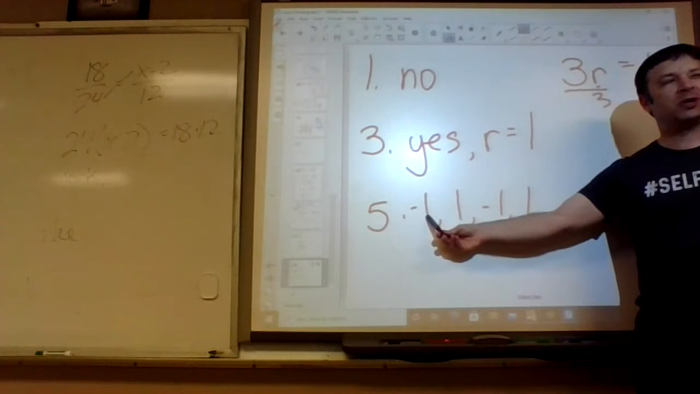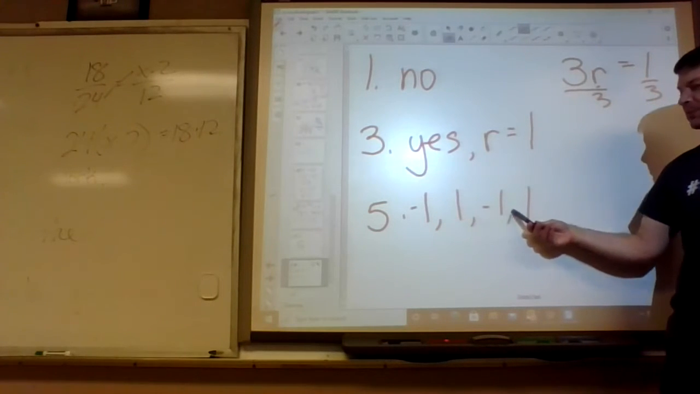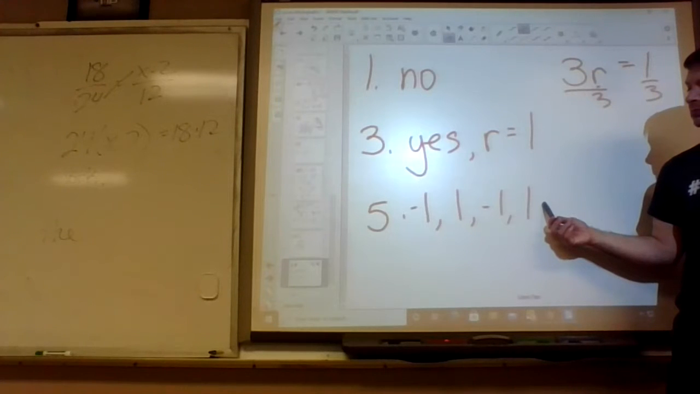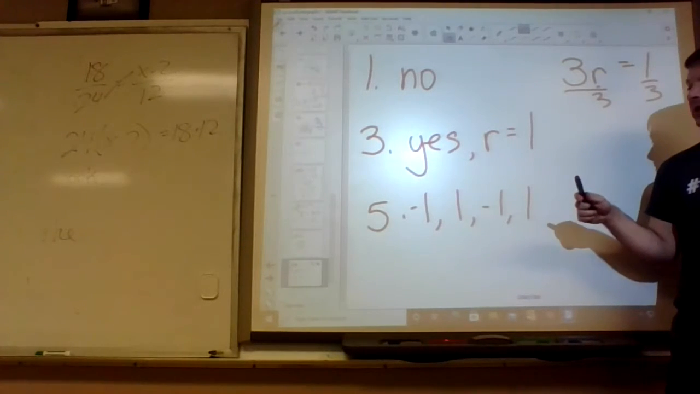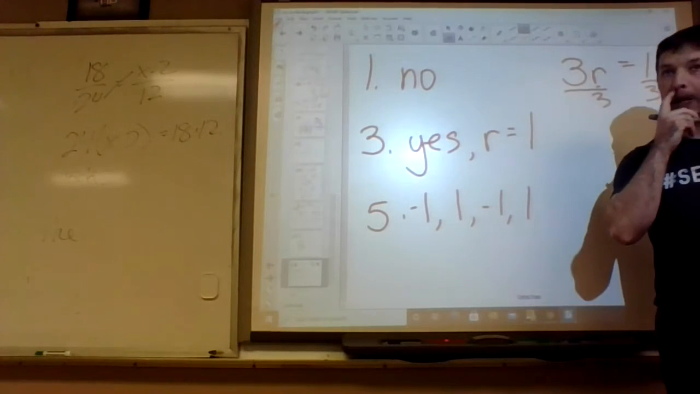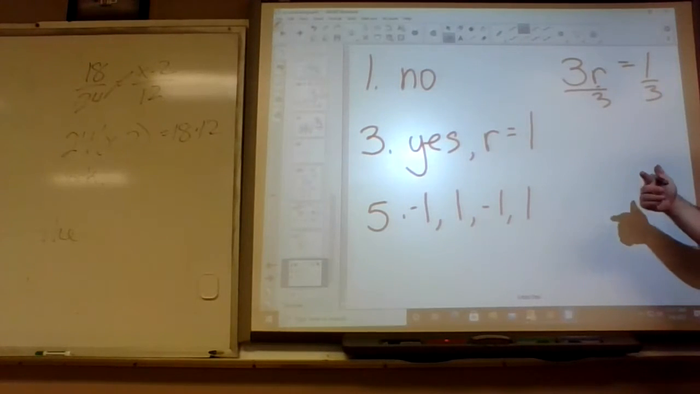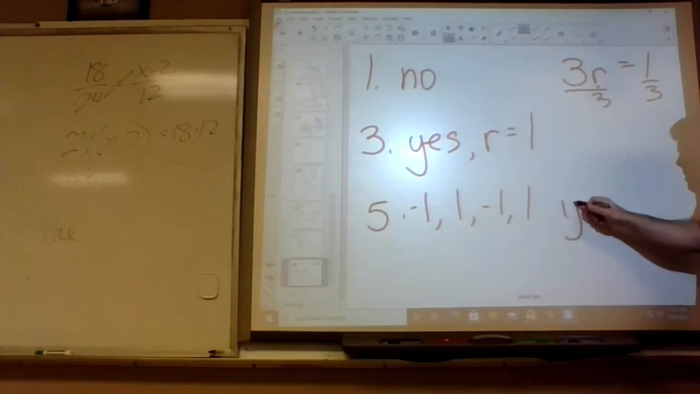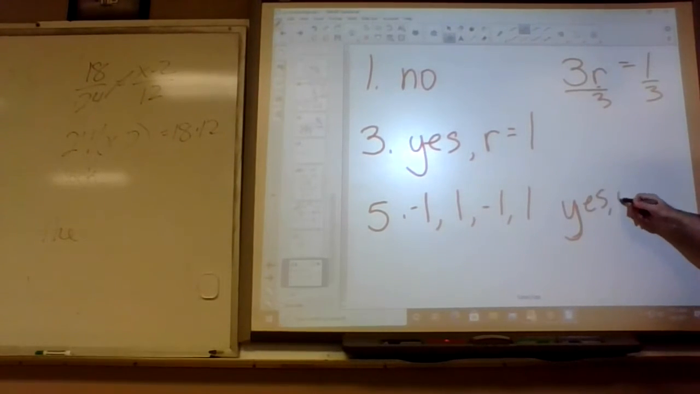Okay, anyways, what is the pattern here? Add 2, subtract 2, but that's not a pattern. So, times -1. So we're going to put yes, r equals -1.